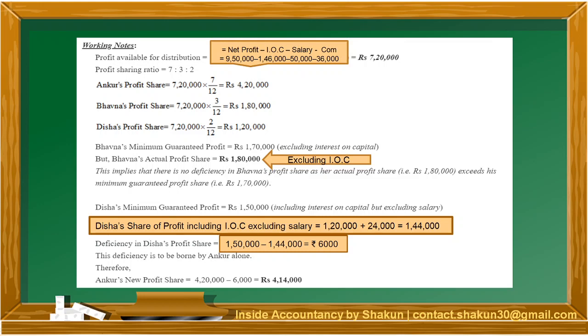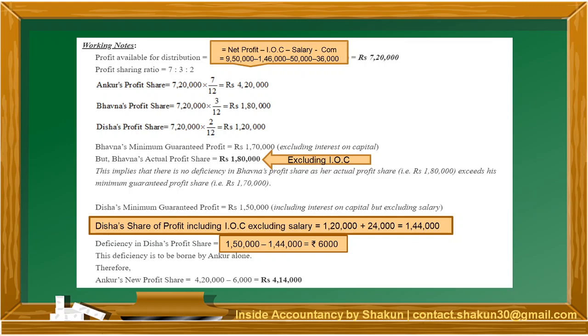Now the first guarantee. Bhavna's minimum guaranteed amount was 1,70,000 excluding interest on capital, as was mentioned in the question. Excluding interest on capital means that we only look at her share of profit. Now her actual share of profit is 1,80,000. Since the actual share of profit is greater than the guaranteed amount, she is going to get the greater of the two, that is she will get the actual profit share of 1,80,000. Since the minimum guaranteed amount is lesser than the actual share of profit, there will be no deficiency and she will be getting 1,80,000. So no guarantee as such applied here.